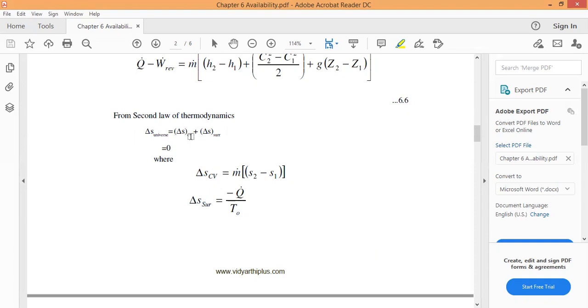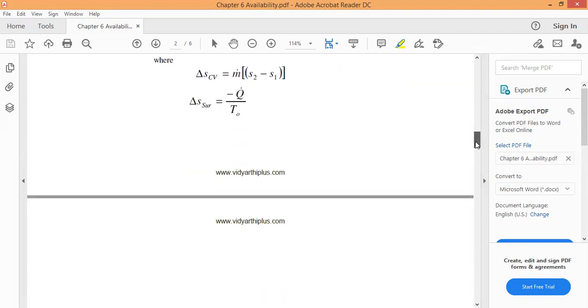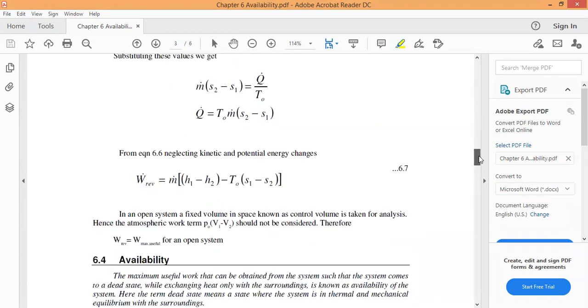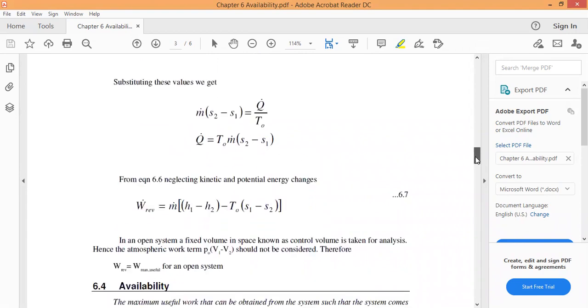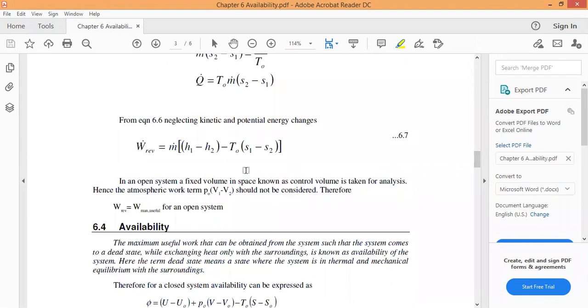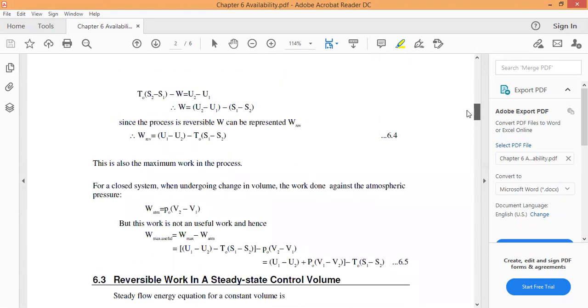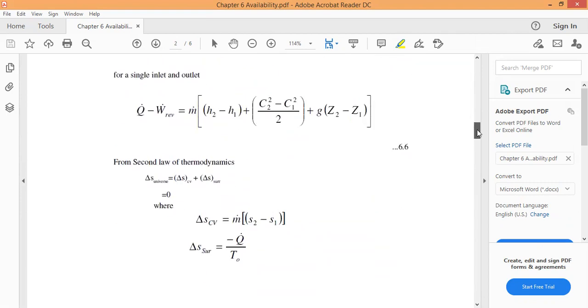This is the control volume, so delta S of CV is 0, so m dot into S2 minus S1, and the delta S of surroundings is nothing but minus Q by T naught. Substituting, finally we get Q dot is equal to T naught into m dot into S2 minus S1. And what is the reversible work done? W dot reversible is m dot into H1 minus H2 minus T naught into S1 minus S2. We just replace that and place it here. So this is our equation.